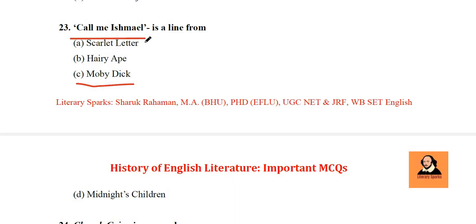Another important point, friends, from exam point of view, is that why I'm telling you all these points, because whenever you solve a question, think about all the possible questions that may be asked from that particular question. So, "Call Me Ishmael," this is the famous opening of Moby Dick, and this is the very title also. This phrase, actually, this sentence has been used as a title of a book. "Call Me Ishmael," it is a book of ghazals by Indian American writer Agha Shahid Ali. So, that also becomes important.